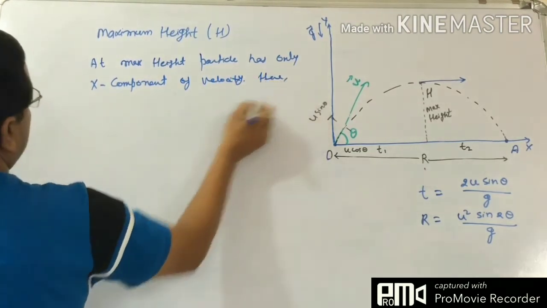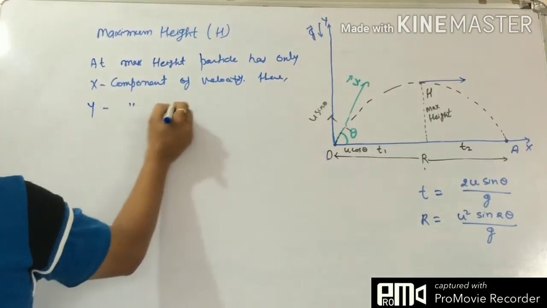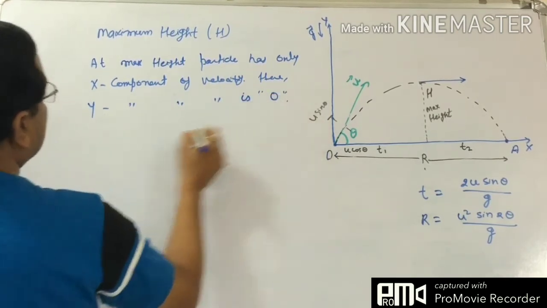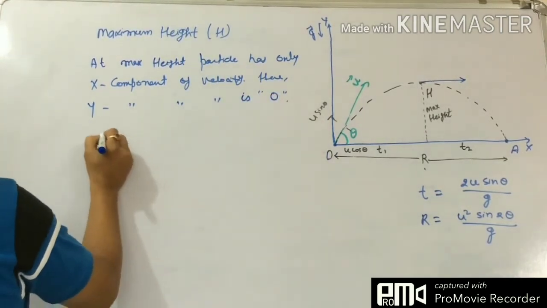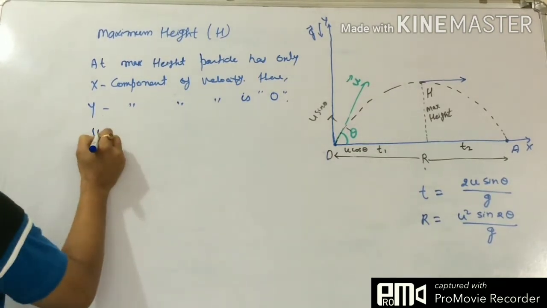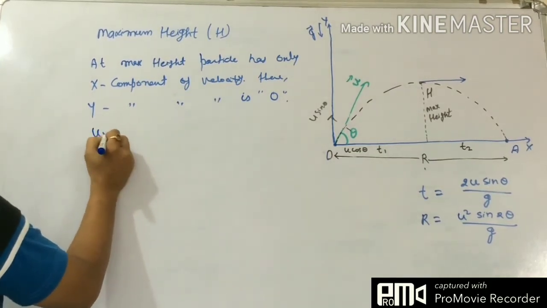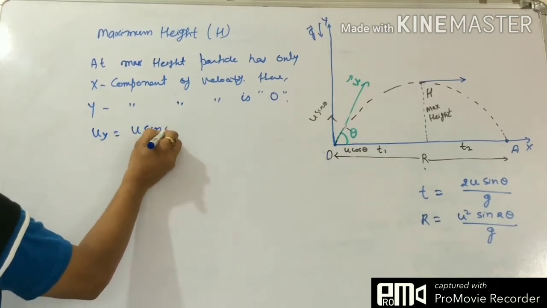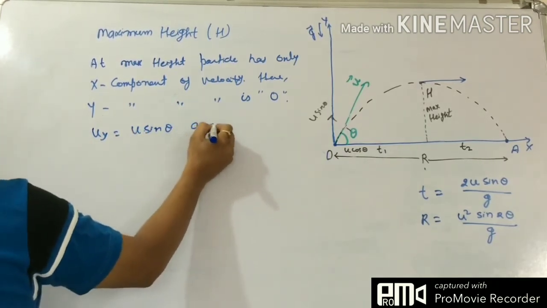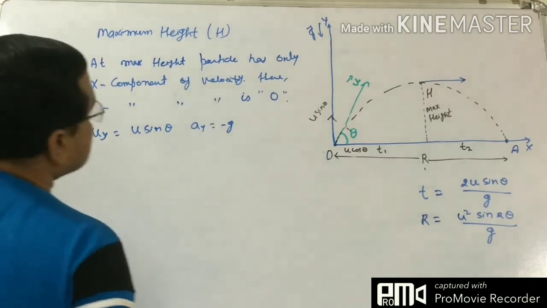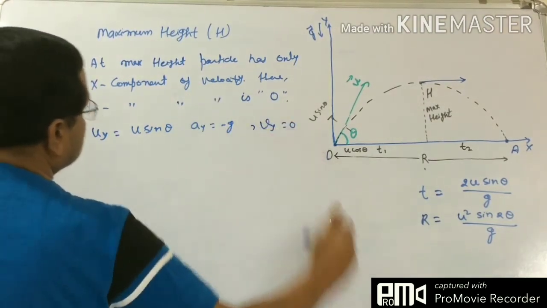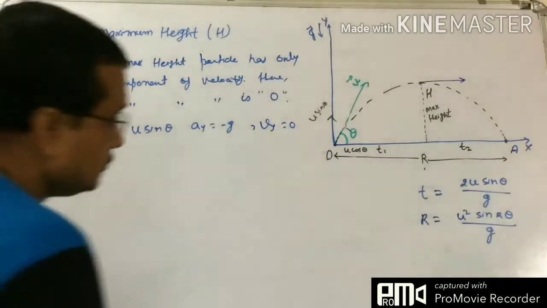Here the y component of velocity is 0. So for the y-axis, we have uy equals u sin theta, ay equals minus g, and vy equals 0.